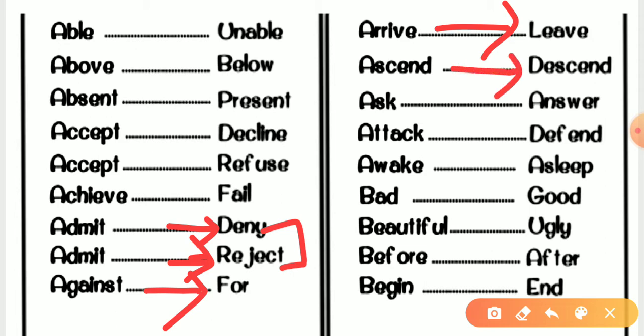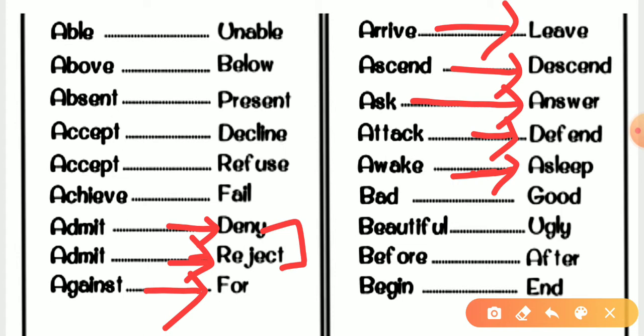And after that, ask, then the antonym would be answer. After that, attack. When we are attacking someone, and if we are defending, the opposite would be defend. Here we go. After that, awake, then the antonym would be asleep.